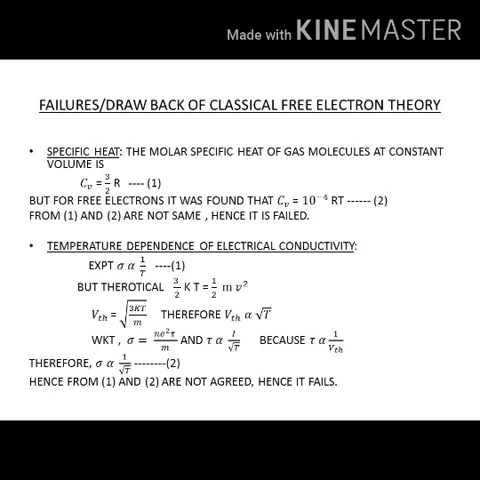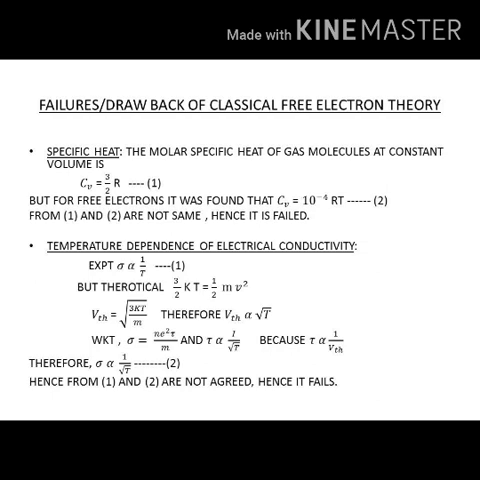Now we know the relation for electrical conductivity, σ = Ne²τ/m, where n stands for electron concentration, e stands for charge of electron, τ is the mean collision time and m is the mass of the electron. And here we know that mean collision time is inversely proportional to its velocity. Mean collision time is the time elapsed between successive collisions of the electron with the lattice ion.